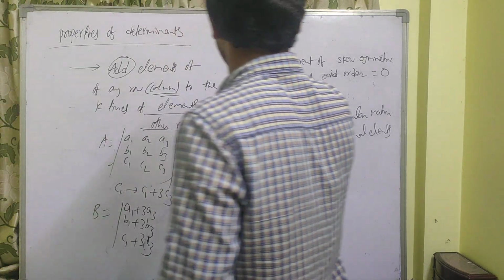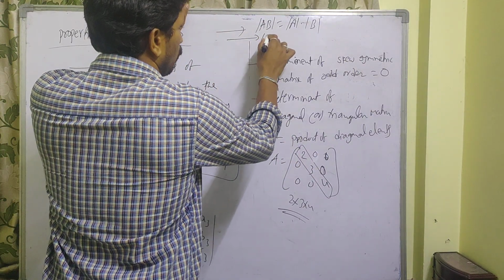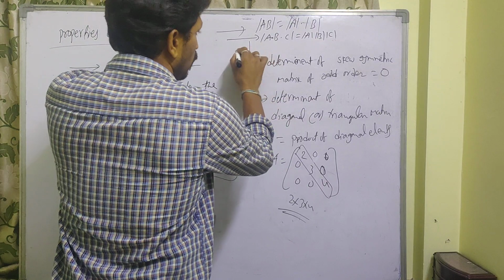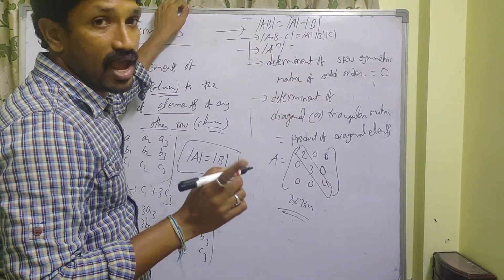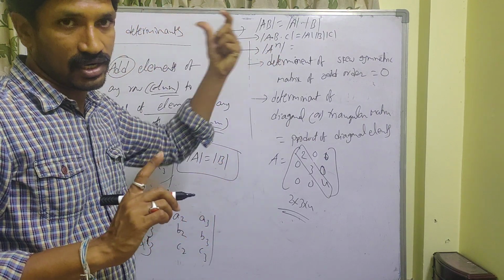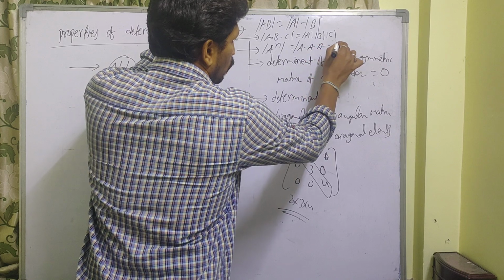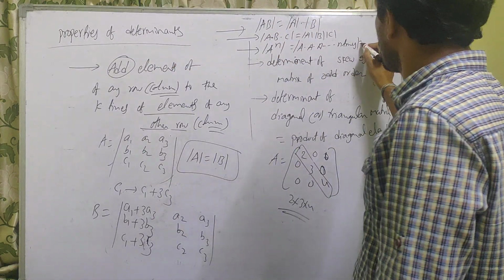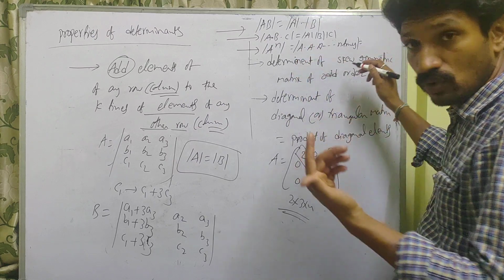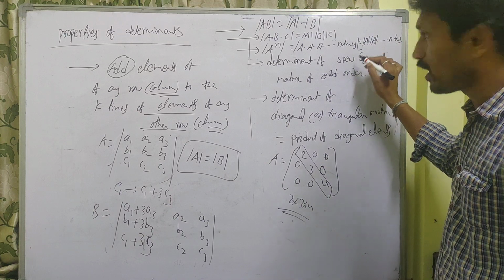Next property is determinant of AB is equal to determinant of A into determinant of B. Similarly, determinant of ABC is equal to det A into det B into det C. Whenever you are given matrix A and have to find the determinant of A power n, finding A power n is a very lengthy procedure. But using this property, A power n is A into A up to n times, so det A into det A up to n times, which gives det A whole power n.